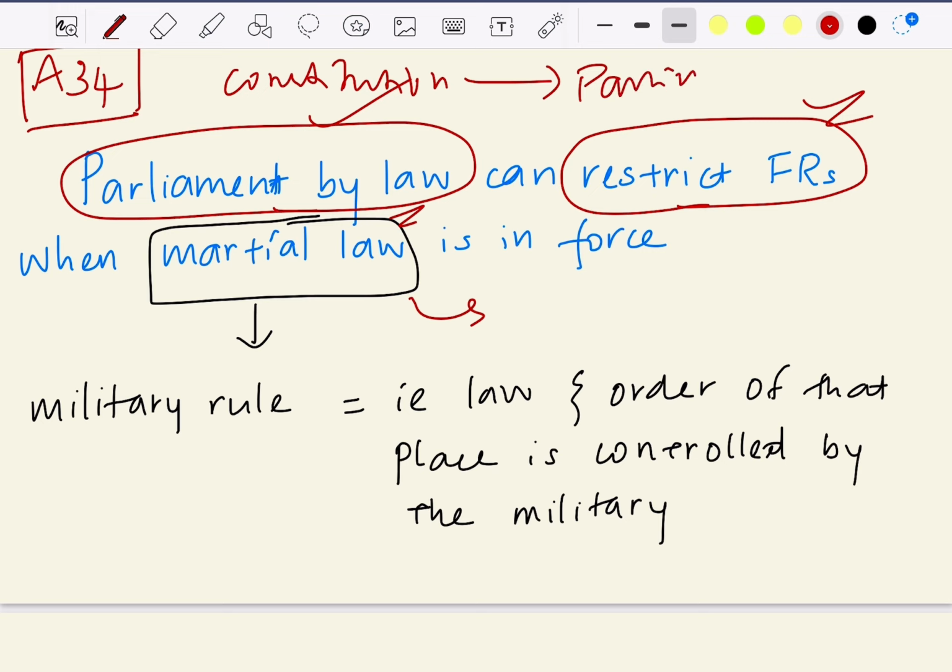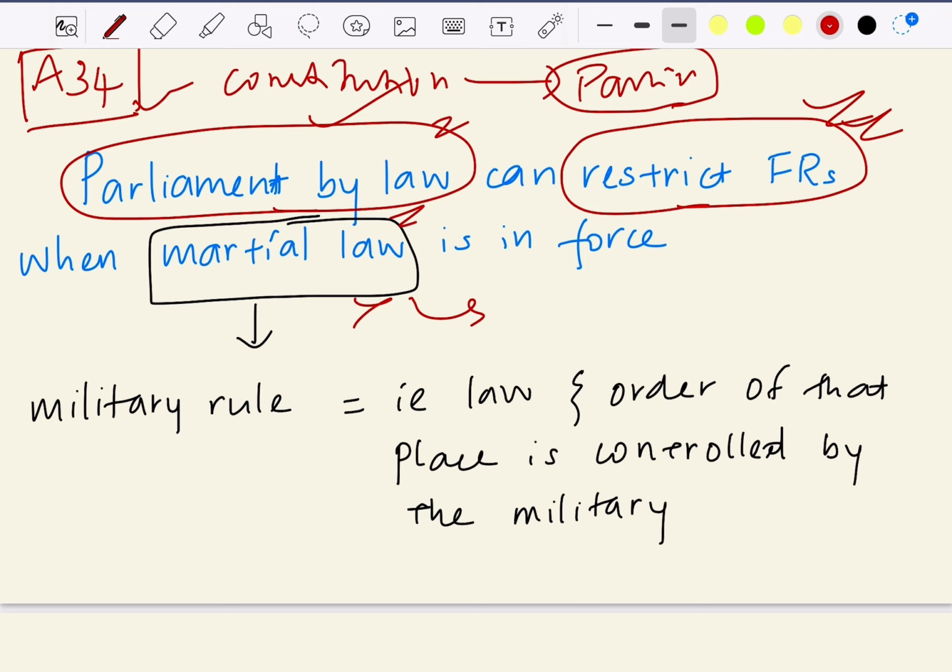If the subject field is empty, that is, if the constitution is not giving the descriptions of that, then it is empowering Parliament to make laws. So here also, there can be restrictions on fundamental rights when martial law is in force, and for those restrictions the Parliament has to make laws. That is what article 34 is speaking about.